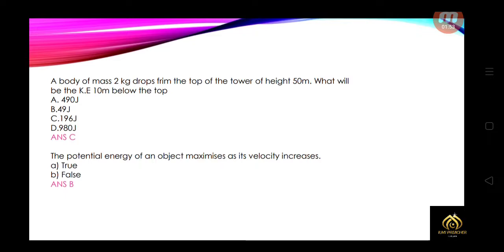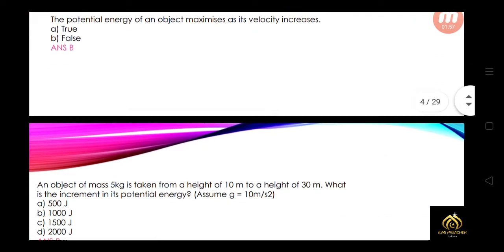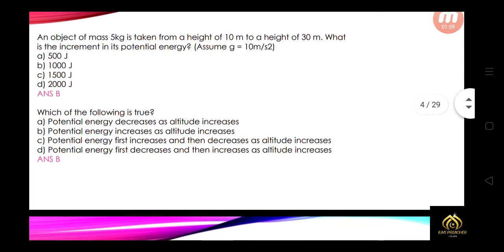The potential energy of an object is maximized as its velocity increases. So that is option B, false. An object of mass 5 kg is taken from a height of 10 meter to a height of 30 meter. What is the increment in its potential energy? So that is option B, 1000 joule.